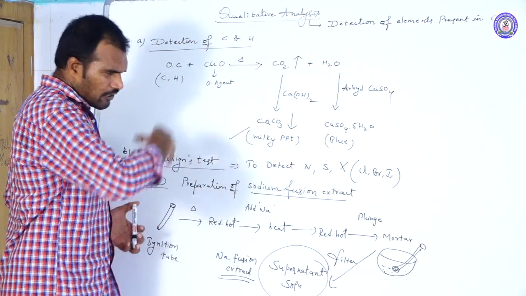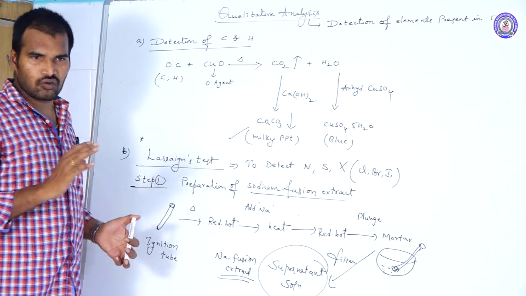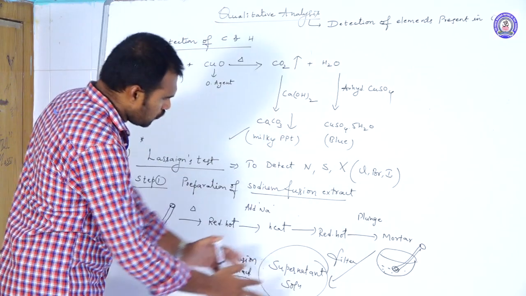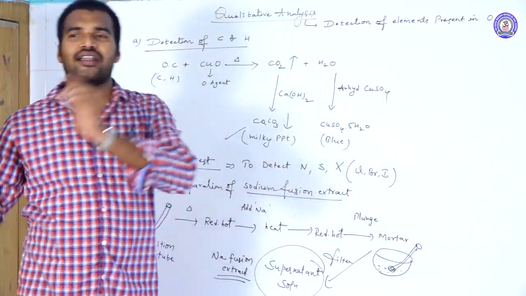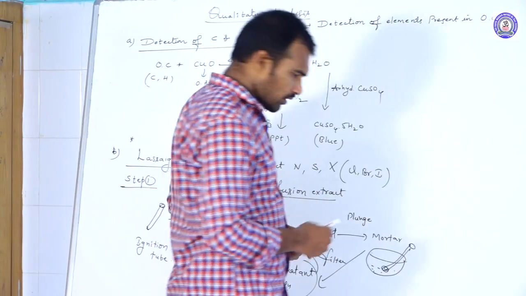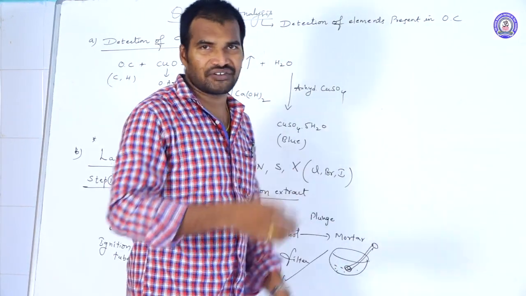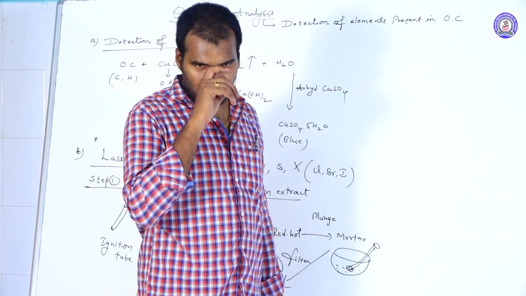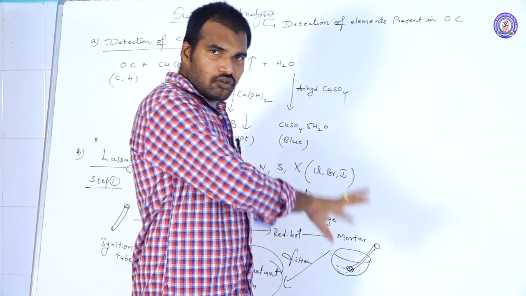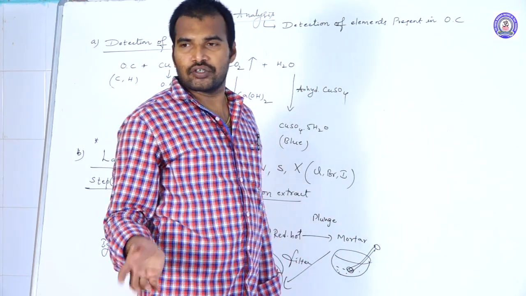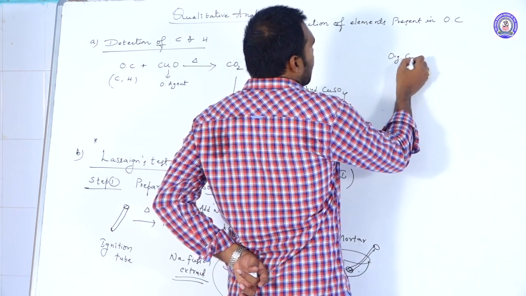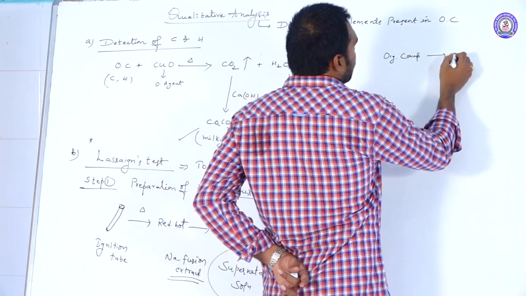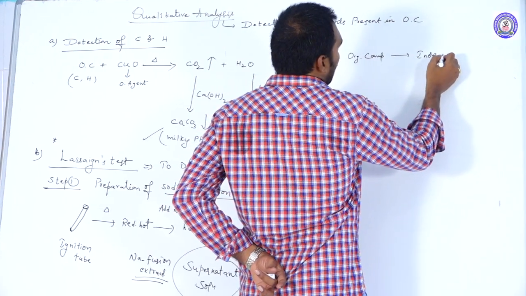What is the reason why we need to do all these steps? Doing all this, we are converting the organic compounds into inorganic compounds. That is the main one. Why? Because organic compounds will not react directly with the chemical reagents. So first of all, we need to convert these organic elements into inorganic elements.